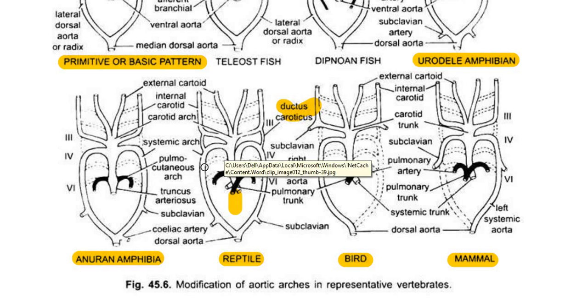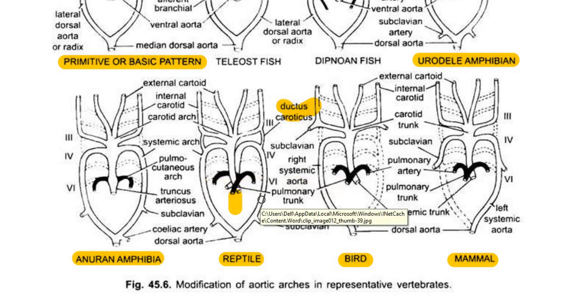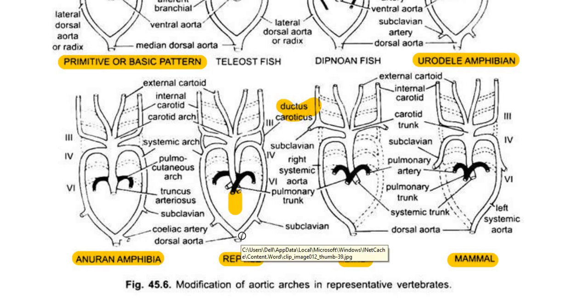Because it is arising towards the right side from the left ventricle, this is called the right systemic arch. Whereas from the right part of the heart, that is the right ventricle, an arch is arising, again the systemic arch, but this is the left systemic arch.